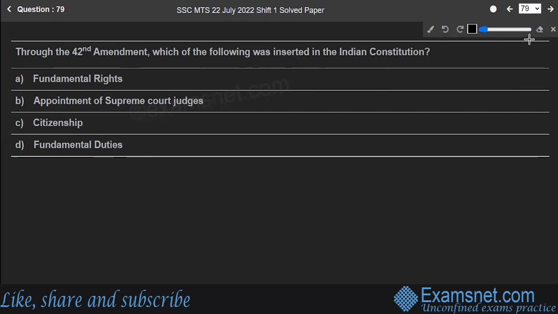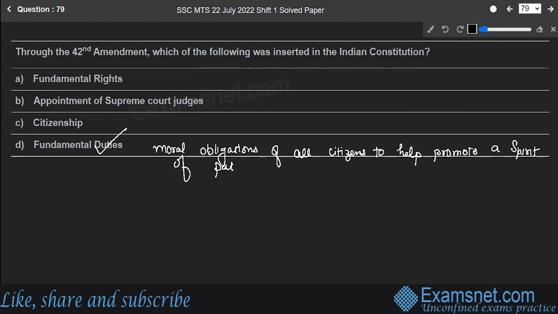That's fundamental duties. The fundamental duties are defined as moral obligations of all citizens to help promote a spirit of patriotism.